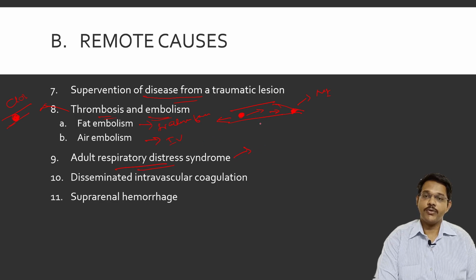This is mainly caused because of some injuries, like on the lungs, where the lungs get stiff and the expanding capacity of the lung is decreased, leading to the person going into distress and asphyxia. Disseminated intravascular coagulation is the form of coagulation throughout the body. Because of the release of certain types of enzymes during infection or injuries, these enzymes and catecholamines cause coagulation throughout the body, leading to death. Then suprarenal hemorrhages in the suprarenal regions may also cause death, a remote cause of death.